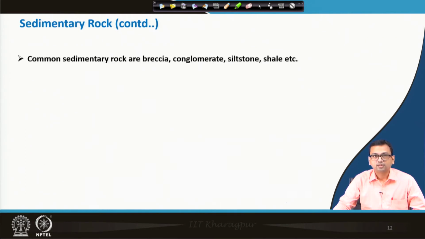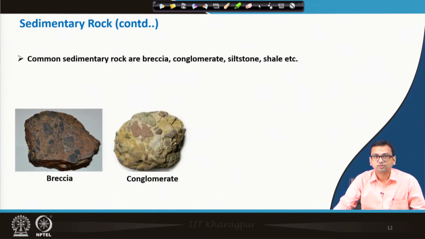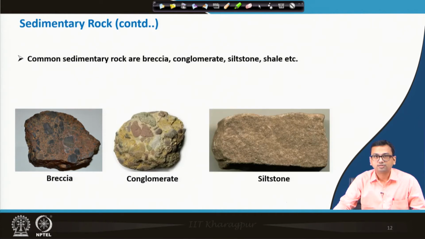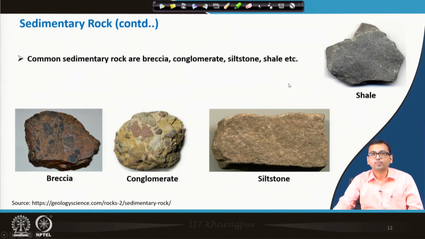Next, some of the common sedimentary rocks are breccia, conglomerate, siltstone, shale, etc. I will show you typical pictures: breccia, conglomerate, siltstone, shale. So, these are different common sedimentary rocks, apart from the ones I have shown you, like coal and sandstone.